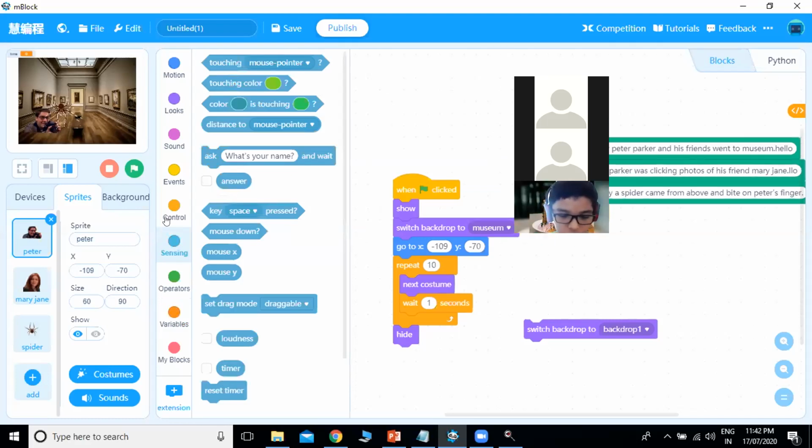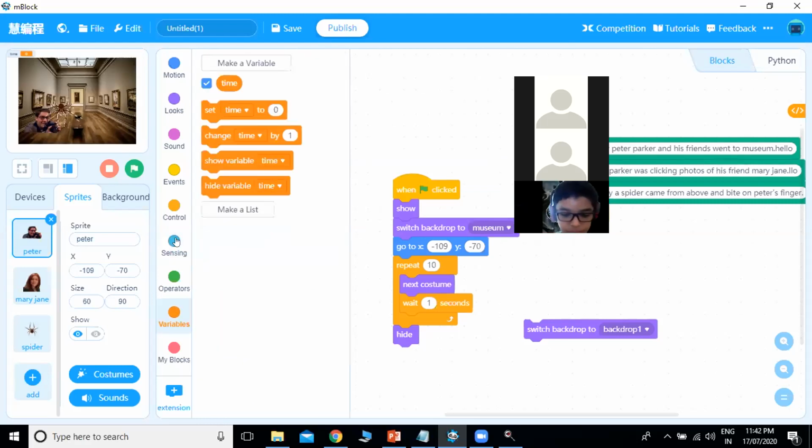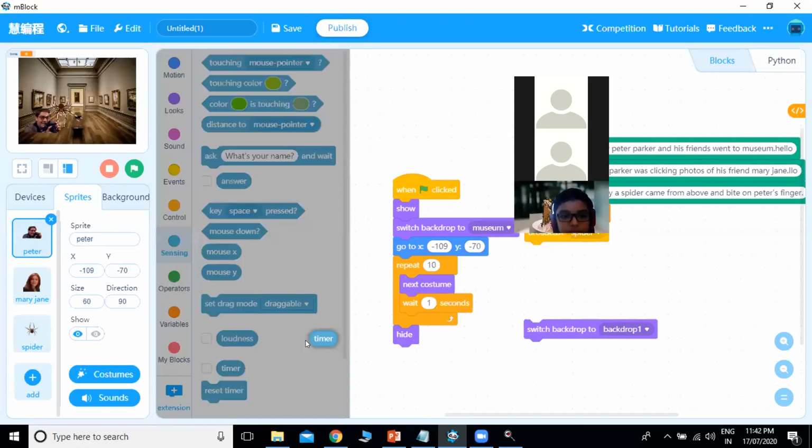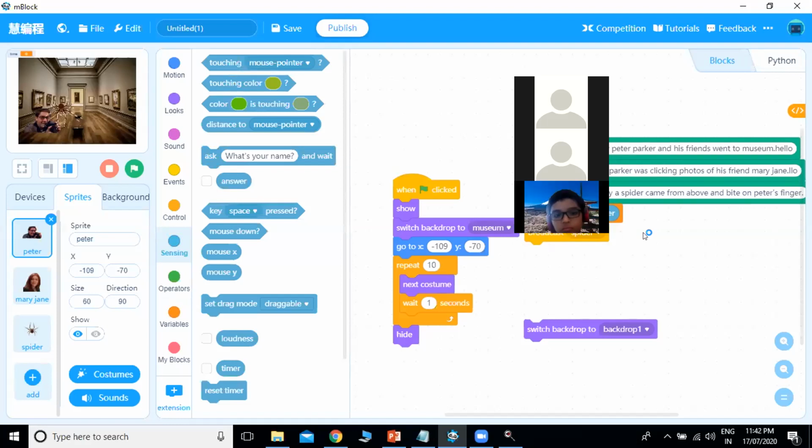Then we will go to variables, and we will use set time to timer. So this variable will count the time, and it will get stored into this time variable, which you can see on the screen.